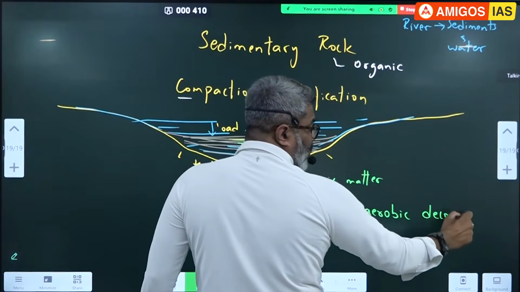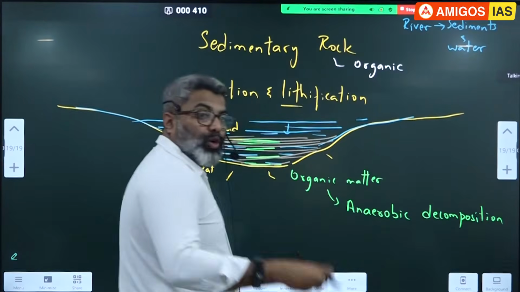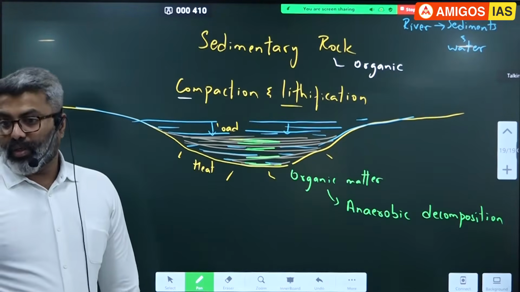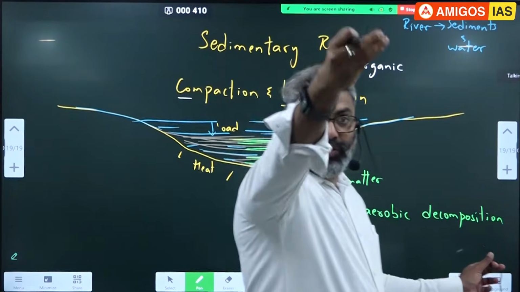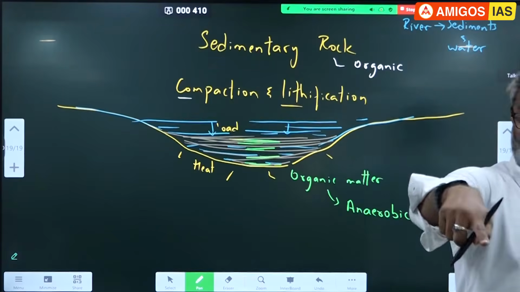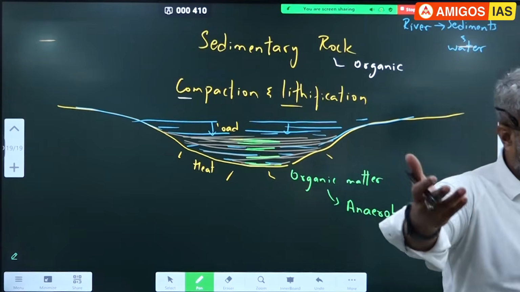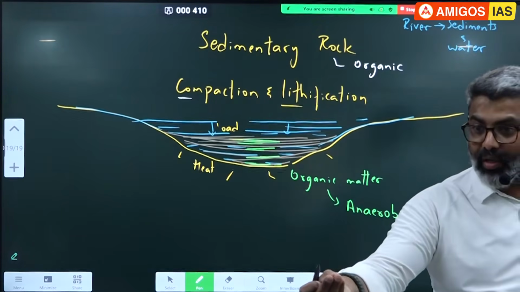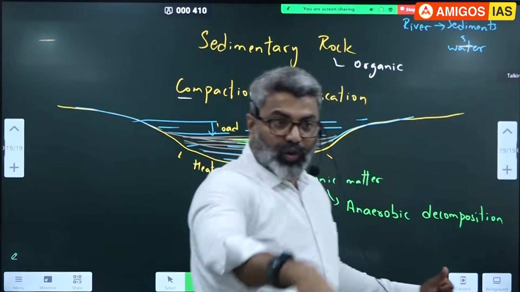Anaerobic decomposition होगा. So there are two types of decomposition: aerobic, anaerobic. Aerobic decomposition यहाँ पे outside, when the organic matter like leaves of the trees will decompose in the soil, in the presence of oxygen, it becomes carbon dioxide. Correct? The plant carbon comes in contact with oxygen. The byproduct is what? Carbon dioxide. Outside, वहाँ पे soil में, because of presence of oxygen.